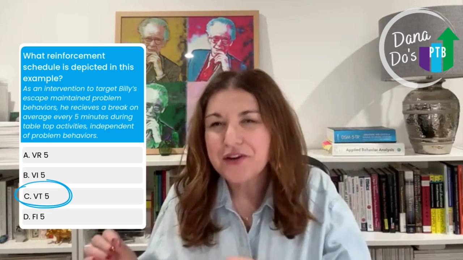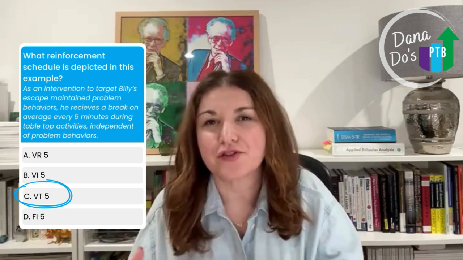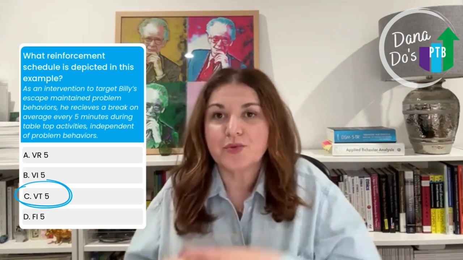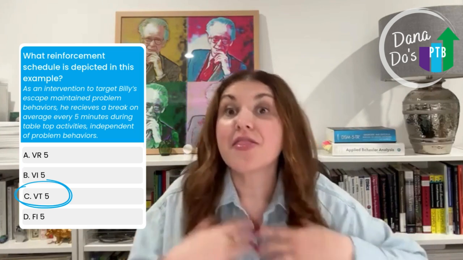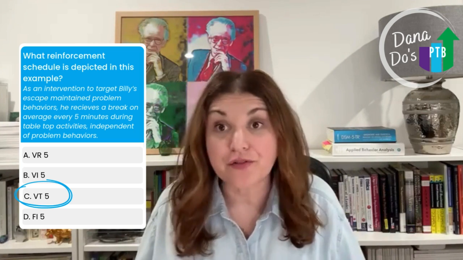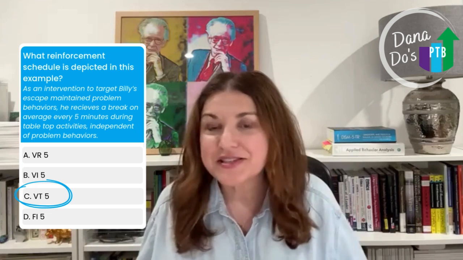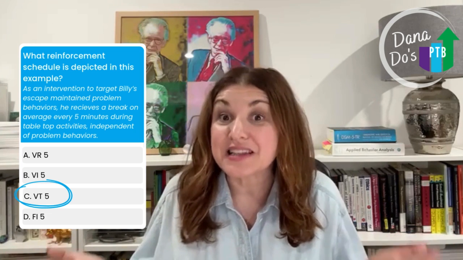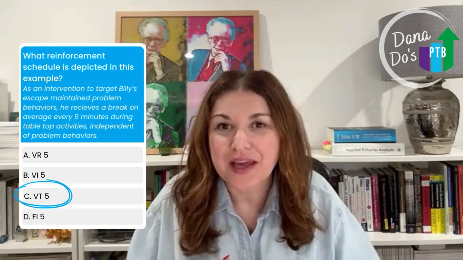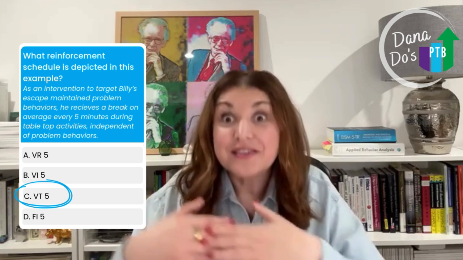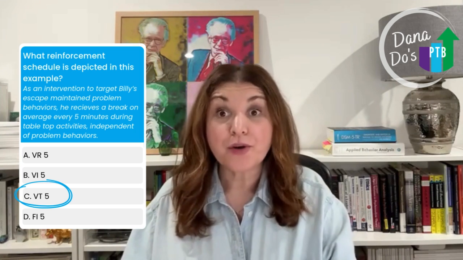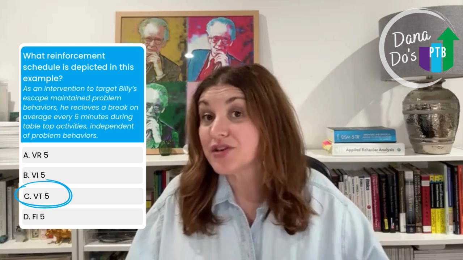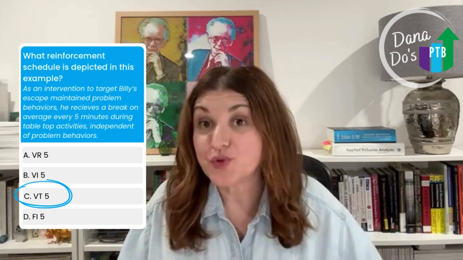So if the scenario had said he received reinforcement after 5 correct responses, or he received reinforcement after 1 correct response and 5 minutes had passed, then it could have been a ratio or interval schedule. But again, in this scenario, reinforcement was being delivered ahead of the challenging behavior, non-contingently, not contingent on a specific correct response. Now, another important hint in the scenario is that this intervention was to reduce a behavior.